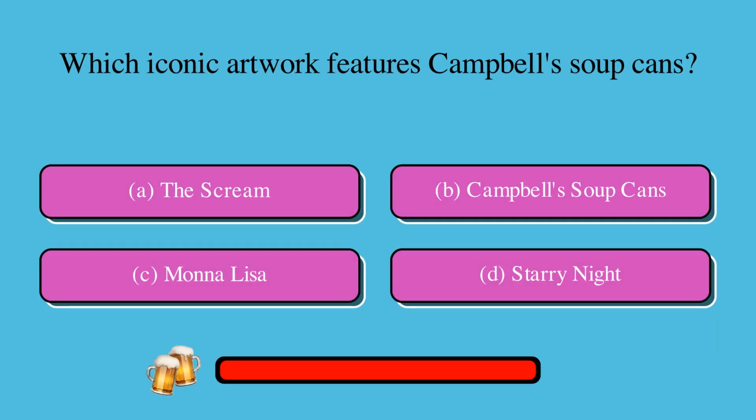Which iconic artwork features Campbell soup cans? Is it A, the Scream, B, Campbell soup cans, C, Mona Lisa, or D, Starry Night? The correct answer is B, Campbell's soup cans.